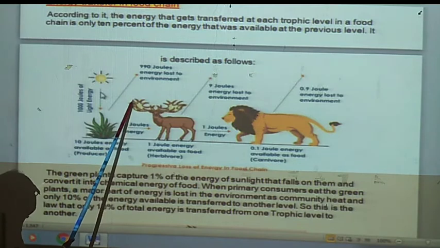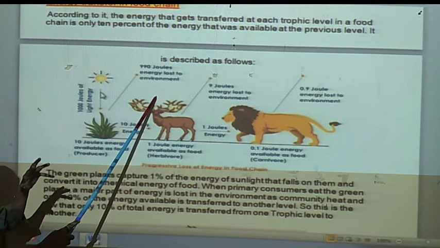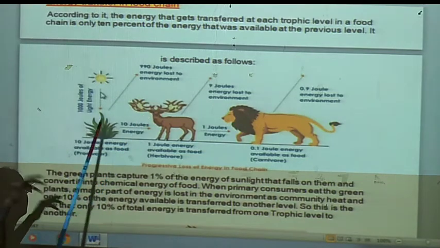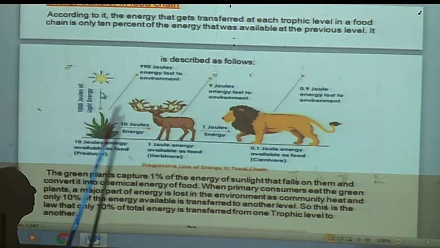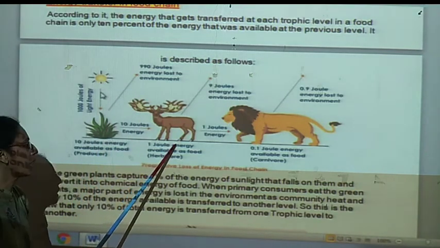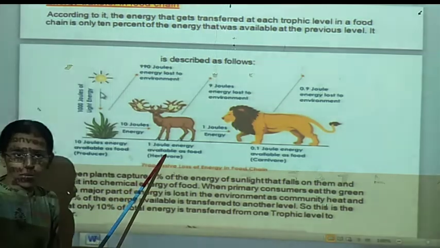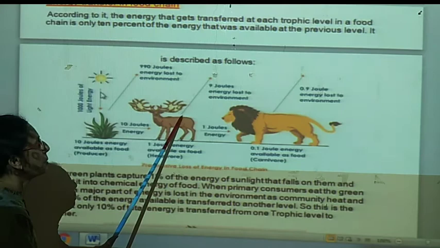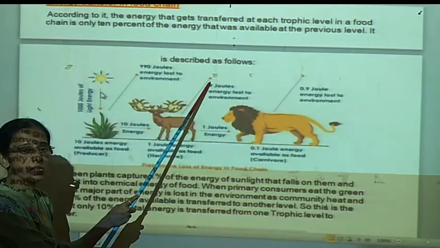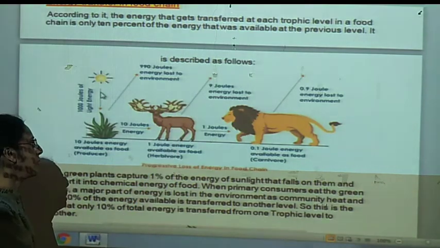The rest of the energy escapes into the environment, and only 10 joules get transferred from the producer to the primary trophic level, that is the primary consumer. From that 10 joules, again only 1 joule will be available for the deer, the herbivore, and the remaining 9 joules of energy will get lost or escape into the environment.